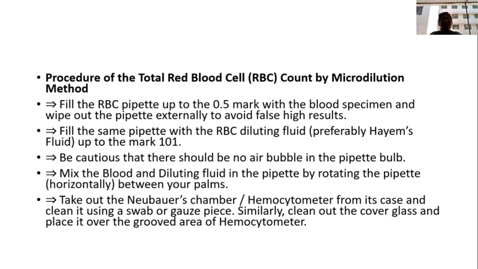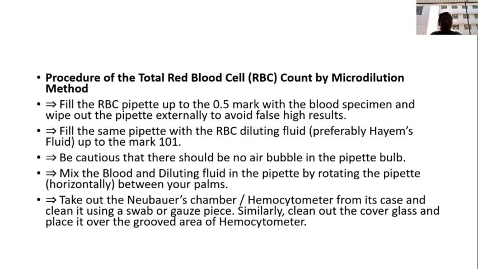First, fill the RBC pipette after collecting the blood, that is anticoagulated blood. With the help of the rubber tube, fill the RBC pipette up to the 0.5 mark with the blood specimen, and then fill the same pipette with the RBC diluting fluid up to the mark of 101. Then mix that. While taking the blood and fluid, we are very cautious and careful that it should not enter into the bulb. Then mix the bulb.